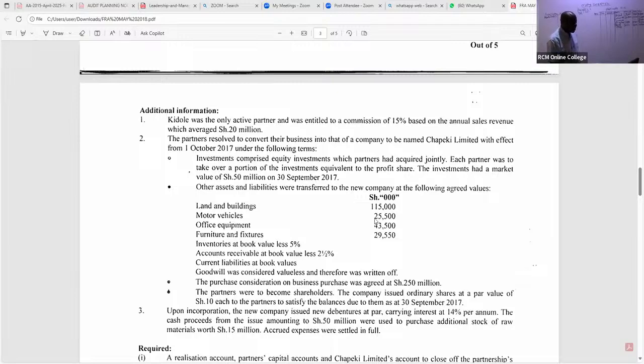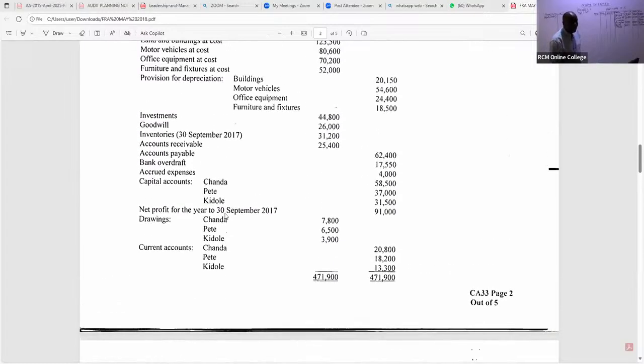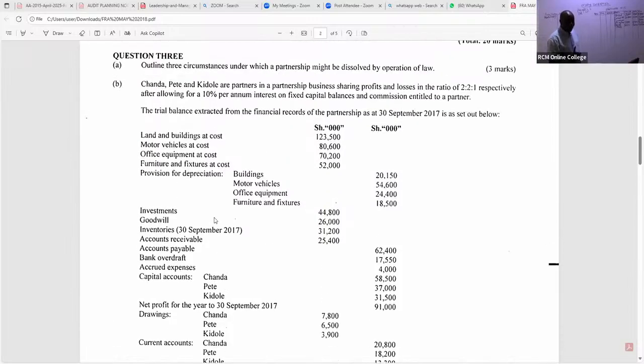But of importance is us to appreciate here that we have land and buildings, we have motor vehicles, which were transferred to the new company. We have office equipment, we have furniture and fittings. We have inventories, accounts receivable absorbed by the new company. So in this case here, let's take them to the realization account as we tick. If you have your past papers, tick so you don't forget any.